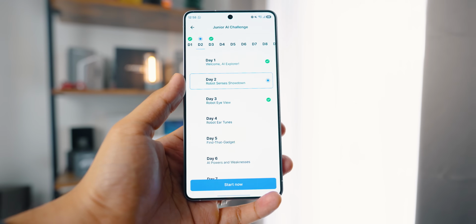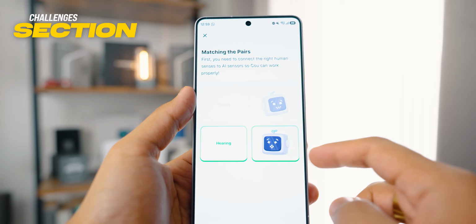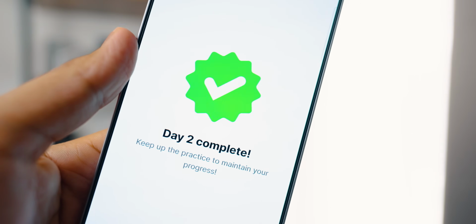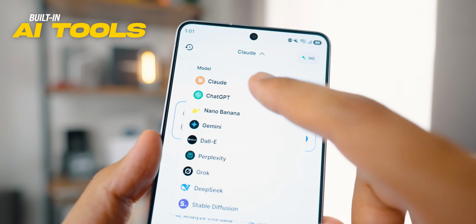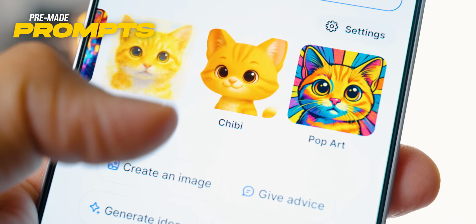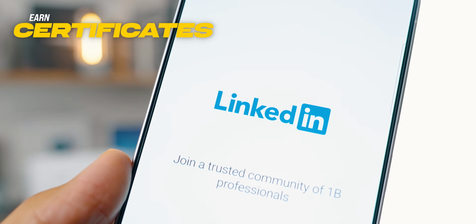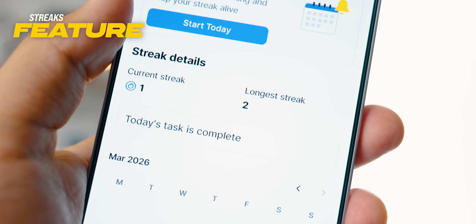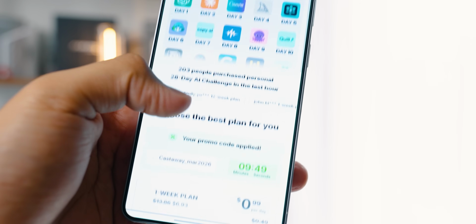So inside the platform, there's a challenges section where you can learn up to one AI tool per day with a clear outcome. So instead of just watching, you're actually building something. They also have a built-in section where you can use these AI tools within Coursiv AI with pre-made prompts that let you get results faster. And you know guys, as you progress, you also end up earning certificates inside this app that you can display on platforms like LinkedIn. And of course, they've got streaks, which makes you stay more consistent with the app every single day.